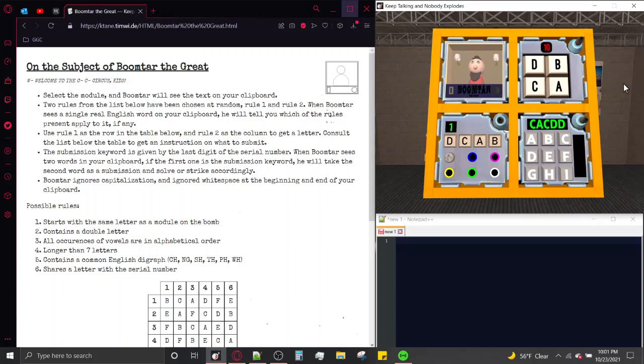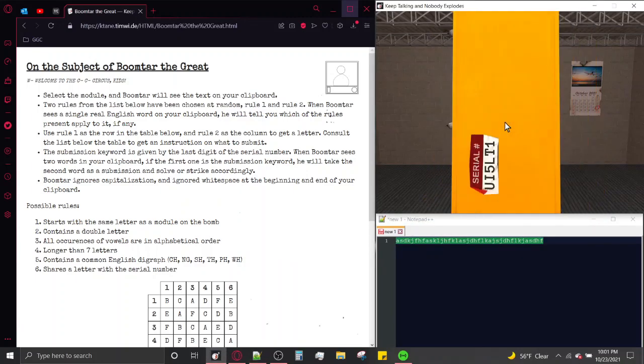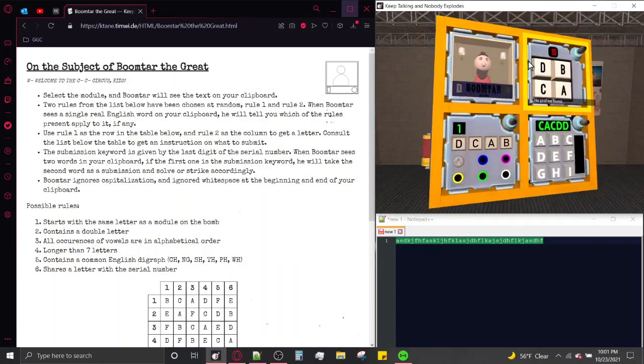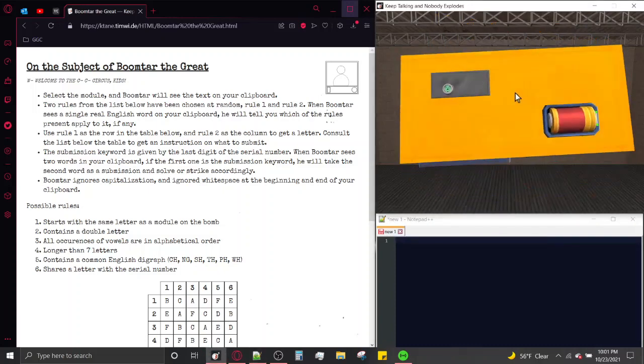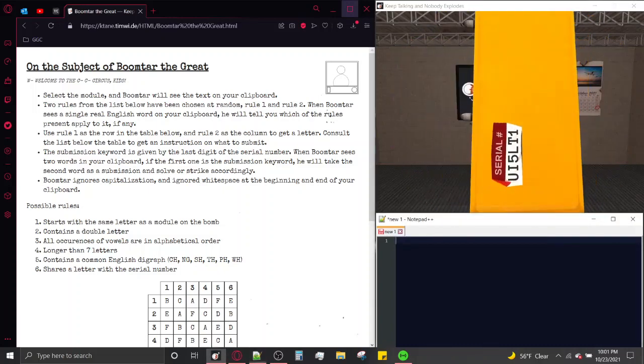And Boomtar lets you know he's here. Hi, Boomtar. I'm just going to copy this string right quick. And let's go ahead and get started. We're going to go ahead and get the serial number, which is Uniform Tango 5, Lima Tango 1.